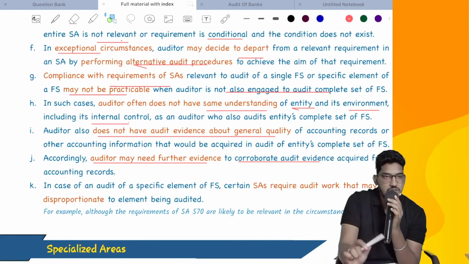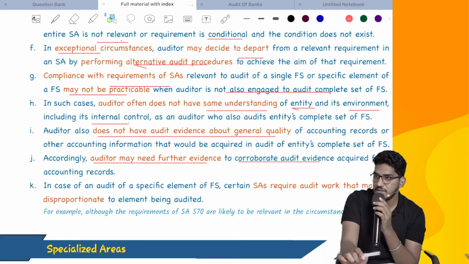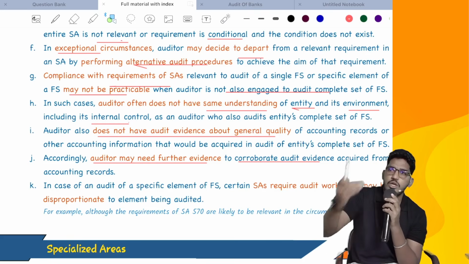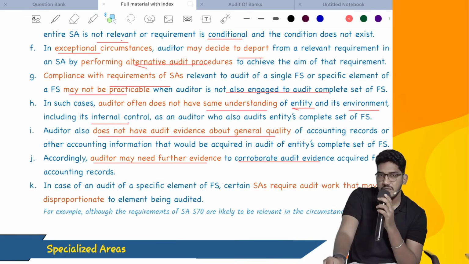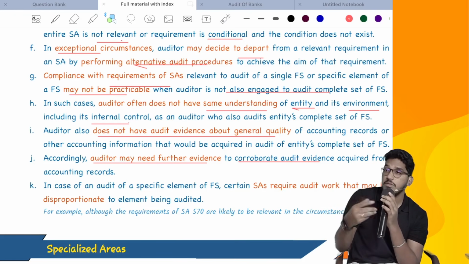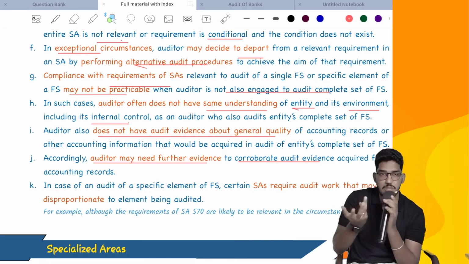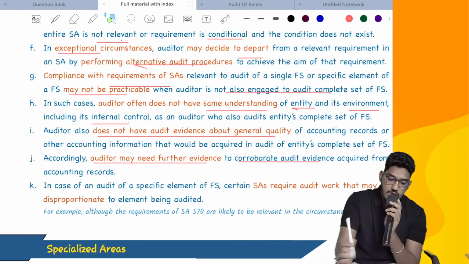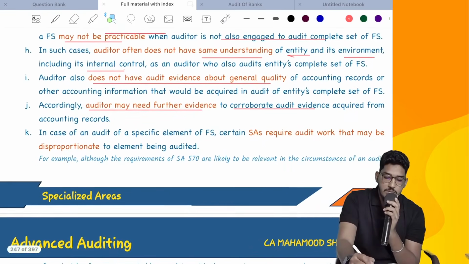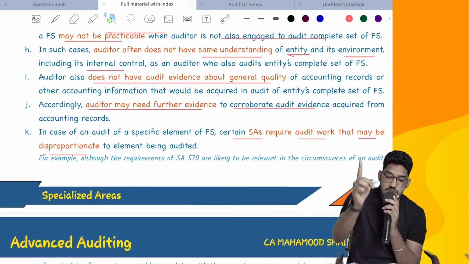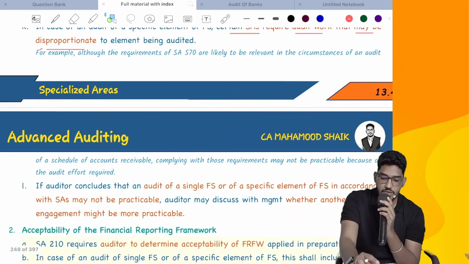So if you are unable to understand internal control, if you are unable to understand accounting system, you can't rely on controls there. You need to perform more and more substantive audit procedures. That's what I told. Their work will become more disproportionate. What you are getting paid, what you have to do becomes completely disproportionate there. So in case of audit of a specific element of financial statements, certain standards require audit work that may be disproportionate to the element being audited.